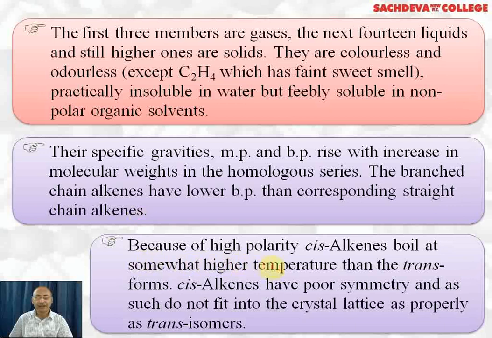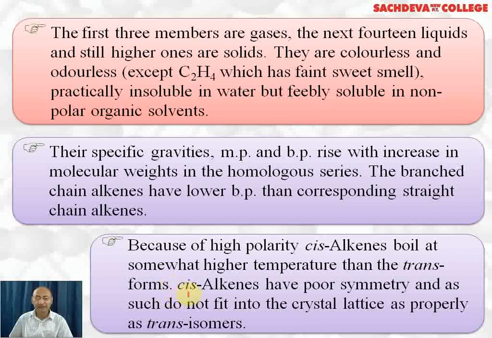Because of high polarity, cis alkenes boil at higher temperature than the trans form. Cis alkenes have higher dipole moment, whereas in trans alkenes, if it is symmetrical, it has zero dipole moment, and if it is unsymmetrical, it will have low dipole moment. So since polarity in cis alkene is more, van der Waals force of attraction in cis alkene will be more, and they will boil at higher temperature.